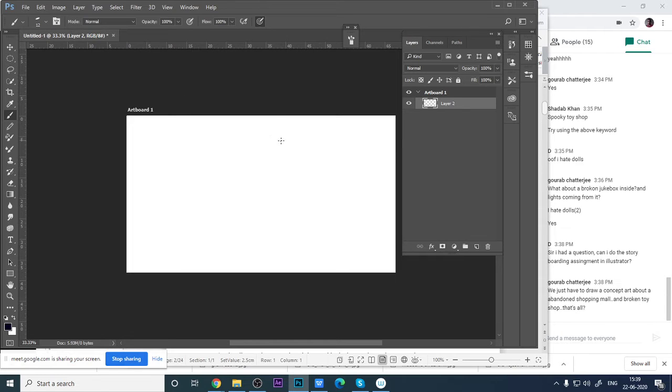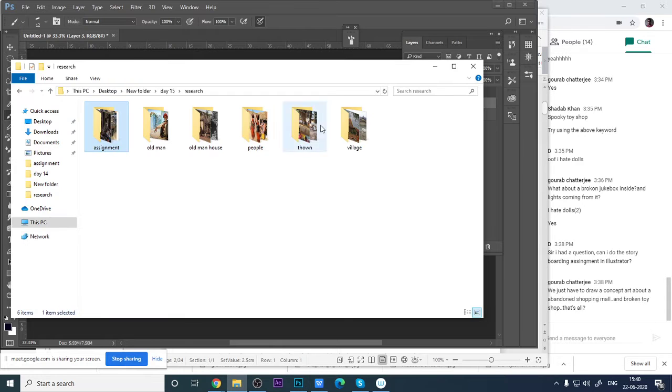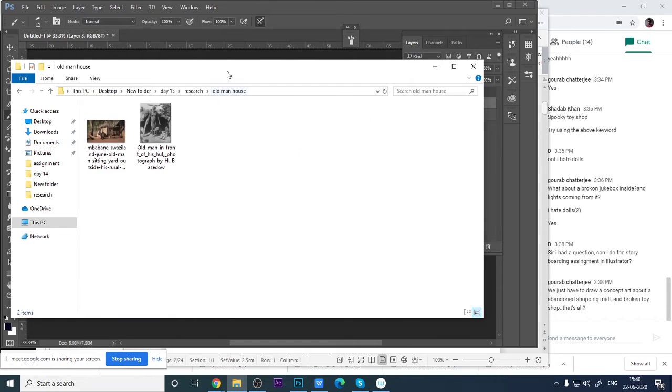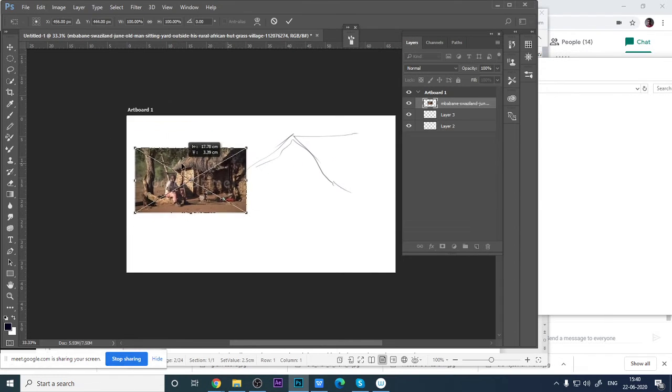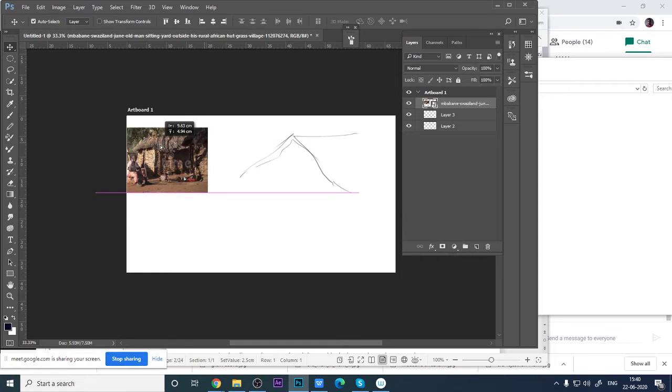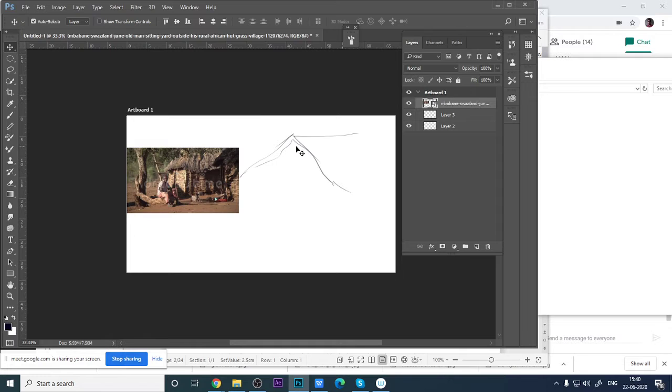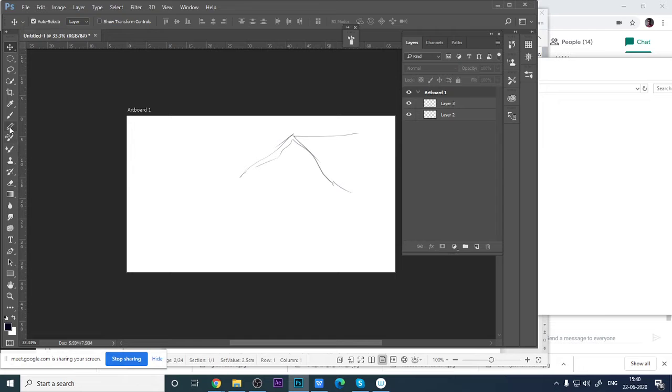So first of all, I have to show a village, an old man's house. I'm making the concept. Okay, so I will take the references of an old man's house. Let's see what is there. Okay, it is like this only. So I can draw it easily, not a problem. I take a reference for that and I'm drawing this. This is the old man's house.